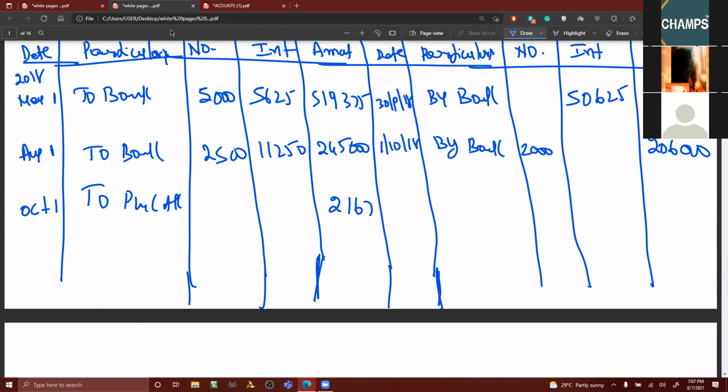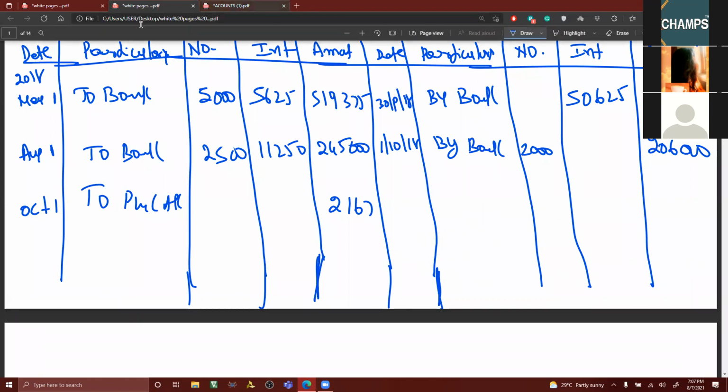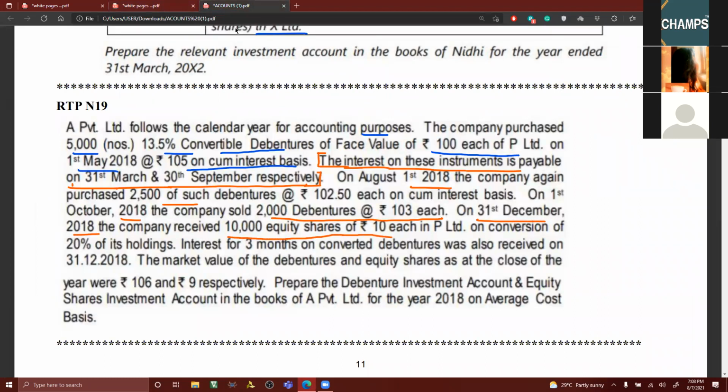Okay. Up to this, it's the same normal problem, no? Fixed bearing scripts. Yes, sir. Now I want to convert the debentures. It has been mentioned that on 31st December 2018, the company received 10,000 equity shares of 10 each in P Limited on conversion of 20% of its holdings.